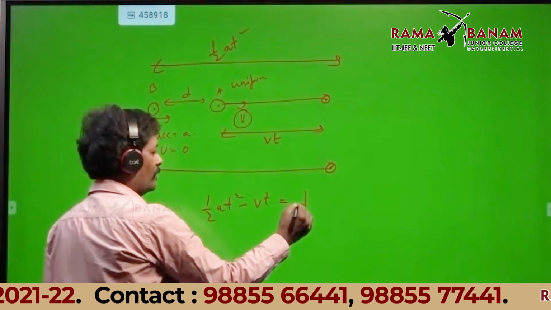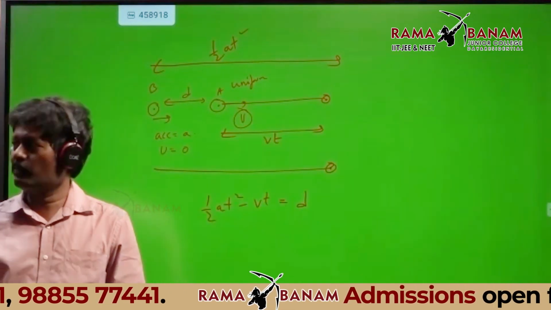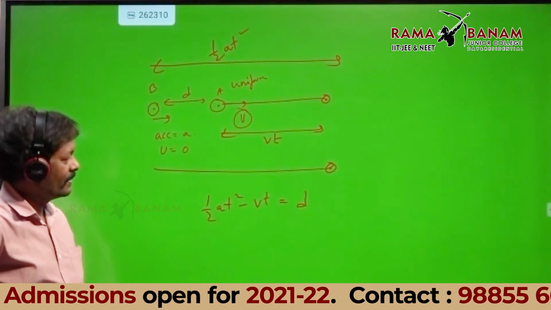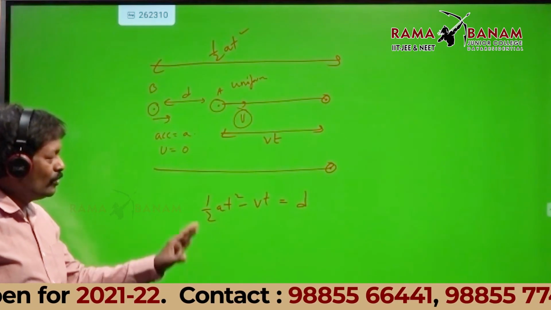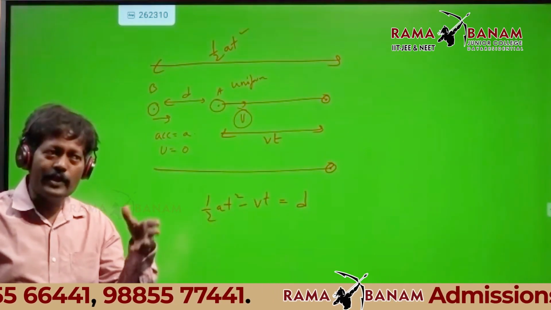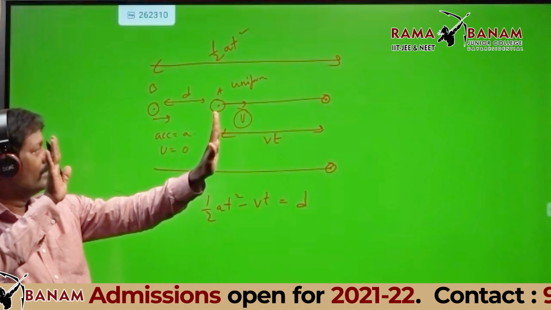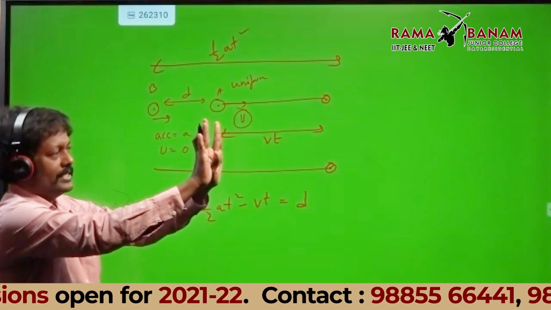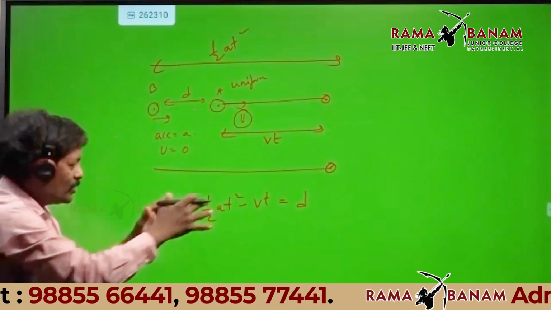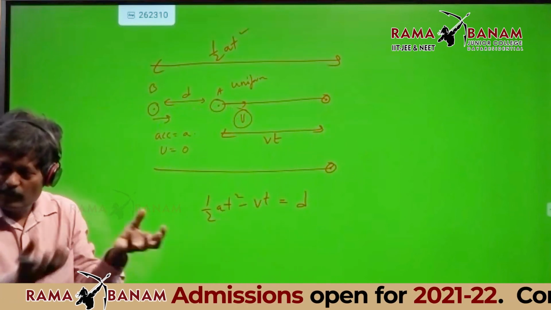Very good. Sir, but we have to find first the time where they meet. But we are finding the distance D. No, we have to find the time. To find the time, we have to frame the equation: distance traveled by B minus the distance traveled by A gives the initial separation D. Once you get that equation, inside that equation, time is hiding. You have to pull out the time.